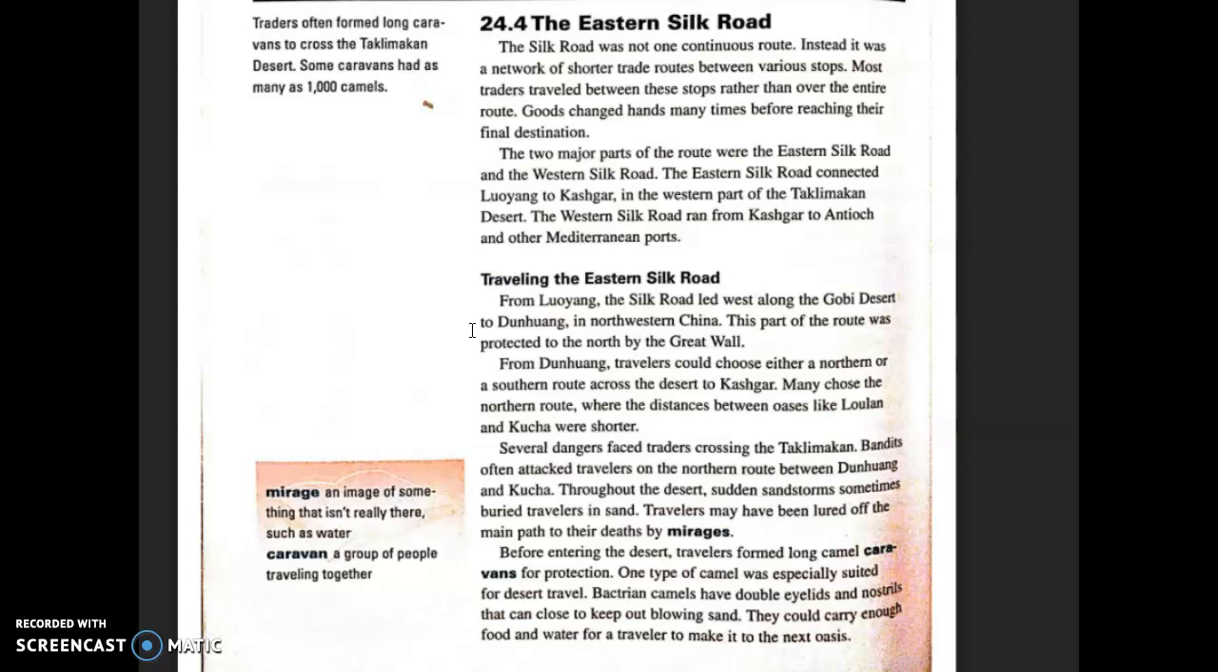The 2 major parts of the route were the Eastern Silk Road and the Western Silk Road. The Eastern Silk Road connected Liaoyang and Kashgar in the western part of the Taklamakan Desert. The Western Silk Road ran from Kashgar to Antioch and other Mediterranean ports.